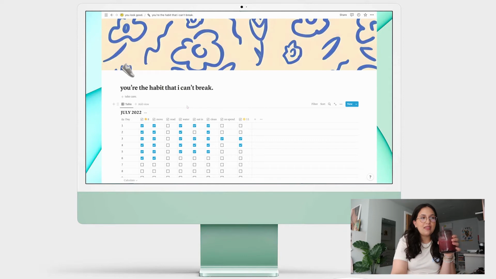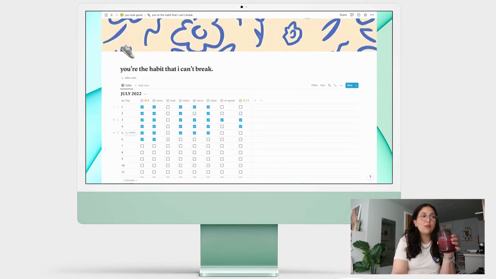So I don't really have that many things on here. As you can see, I also have not read in what, six days? I have to read today, otherwise I'm gonna go crazy. But anyways, I just have that I want to wake up at 8. Any form of movement during the day, read, water intake, if I ate in, because I'm trying to eat in more. I feel like I spend a lot of money on food outside, so I don't really want to do that anymore.